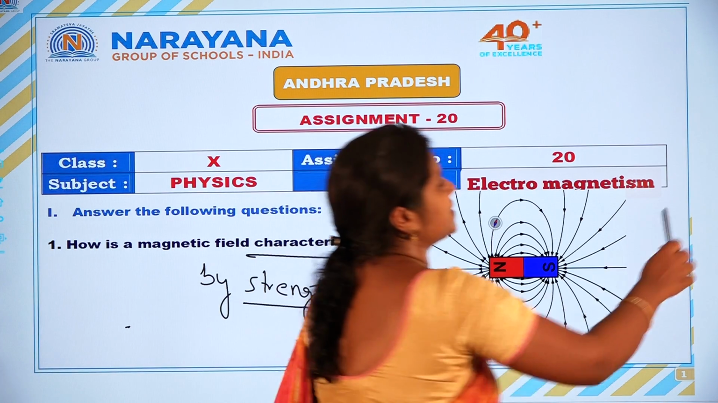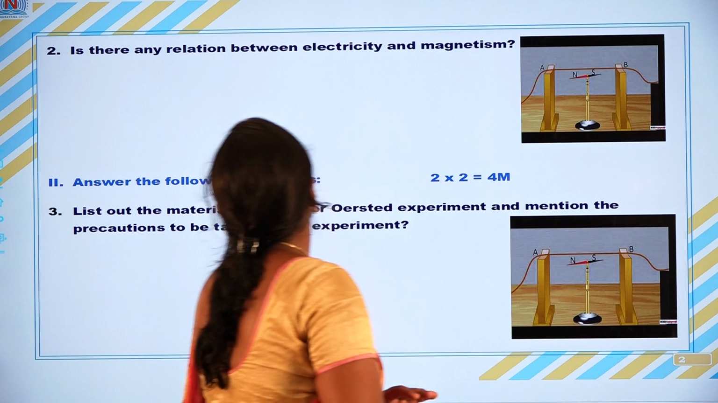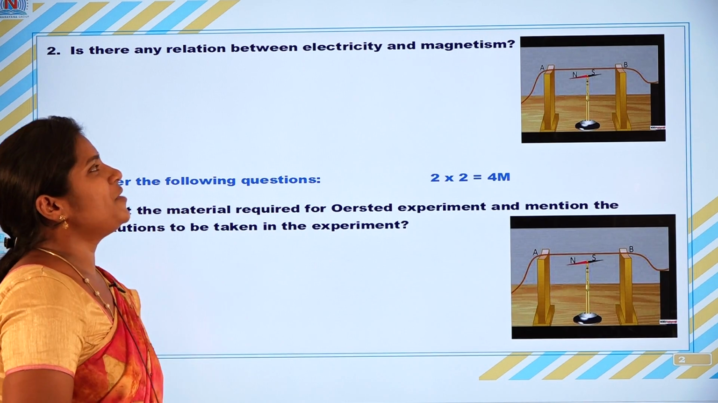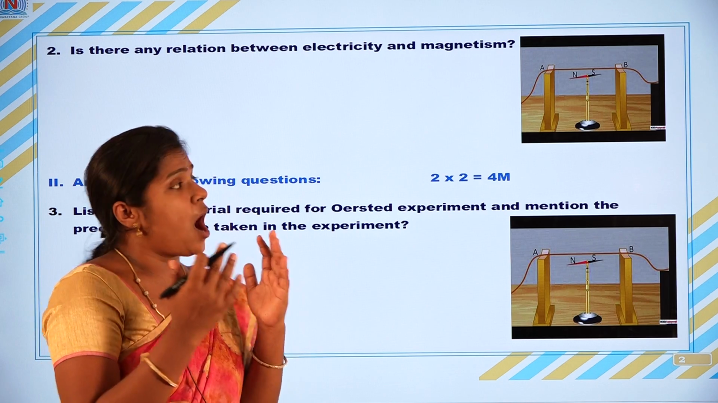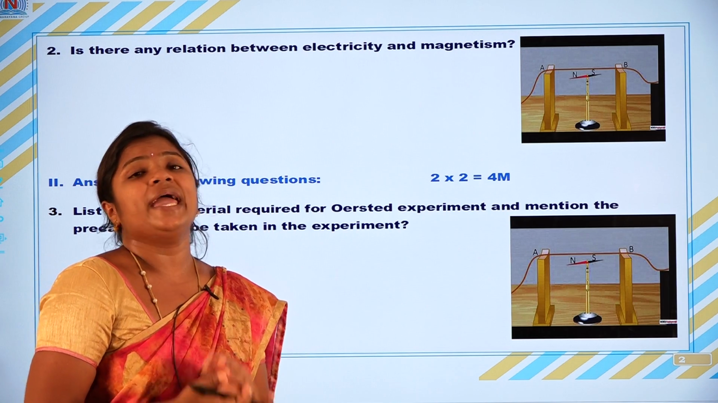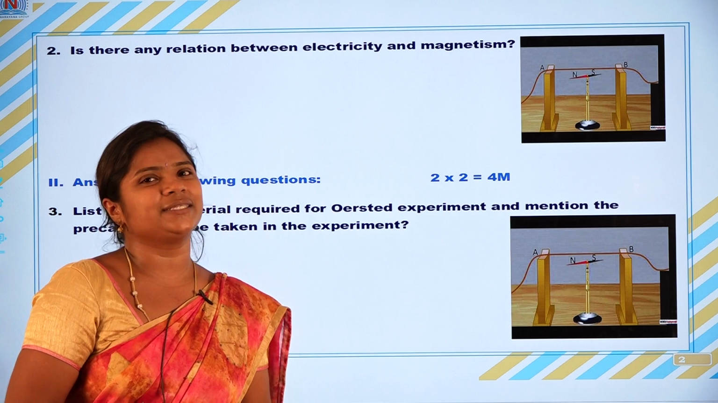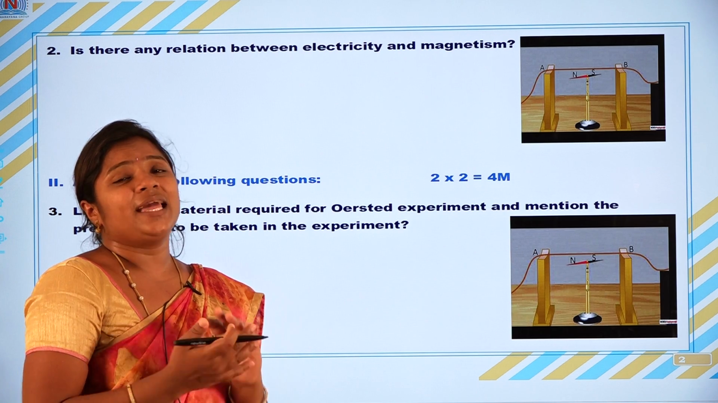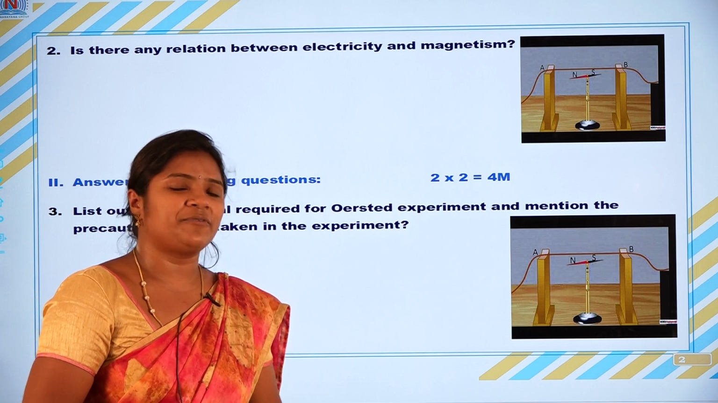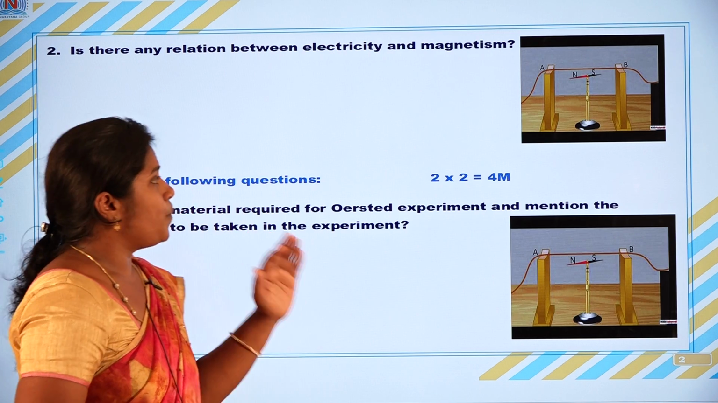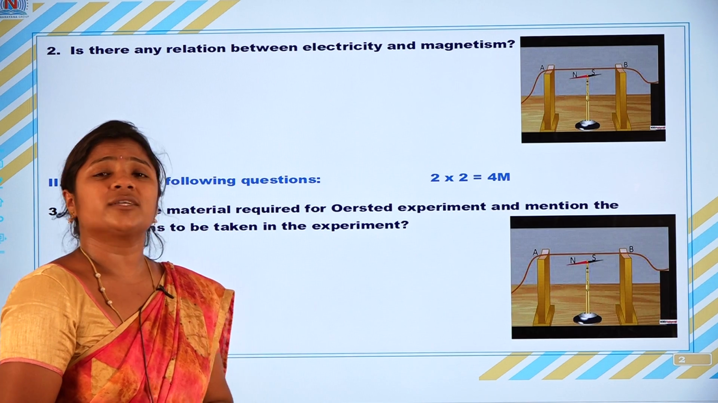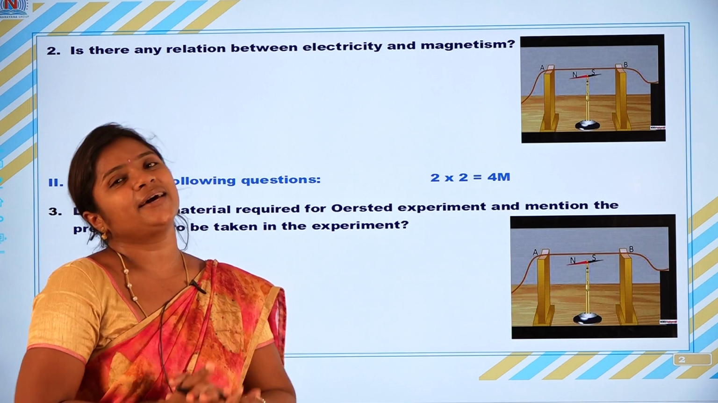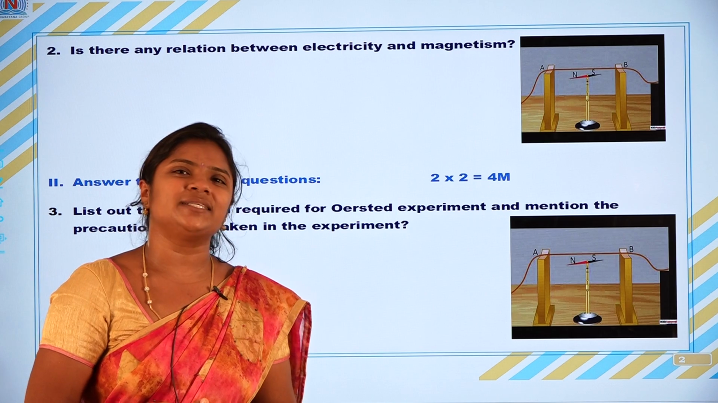Let us move on to the second question. Is there any relation between electricity and magnetism? Before the Oersted experiment, we did not know any relation between electricity and magnetism. We thought electricity and magnetism were two different concepts. But by the Oersted experiment, we learned that a current carrying conductor produces the magnetic field.